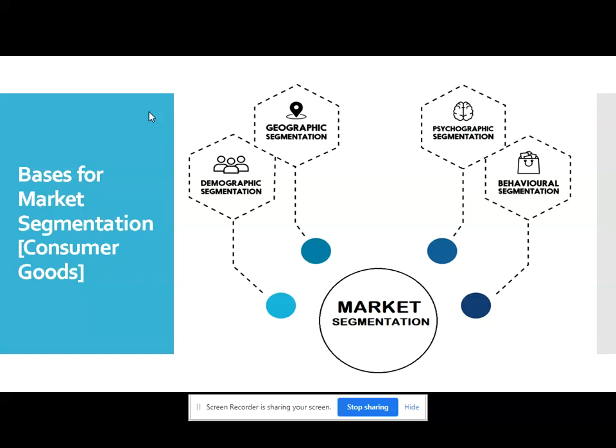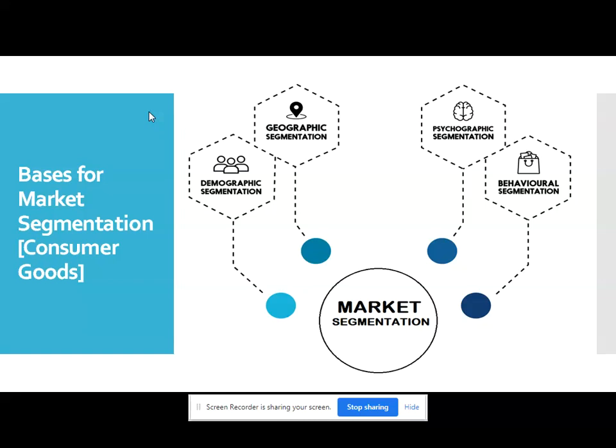Consumer goods are goods which are delivered to the ultimate customers and consumed by them, like all FMCG products. Whatever normal customers are buying for their use and consumption, those are called consumer goods.